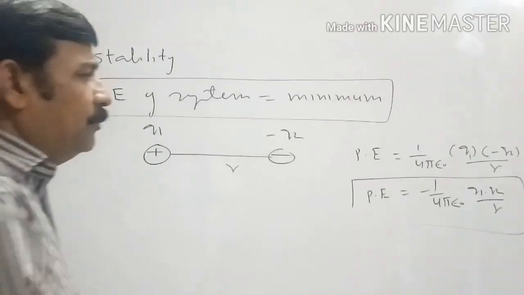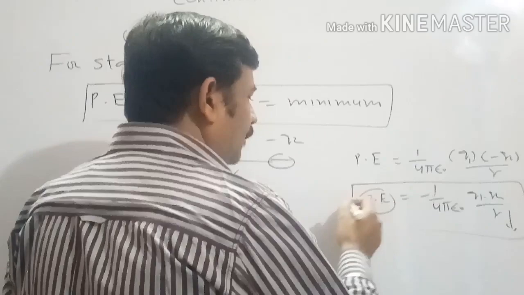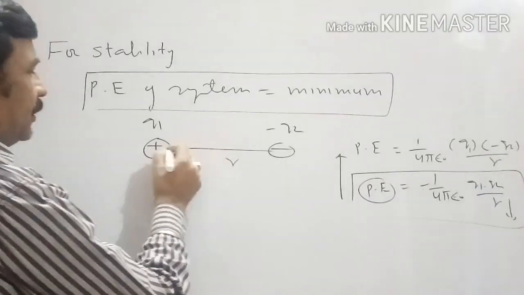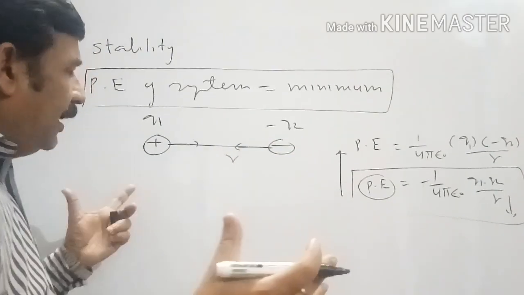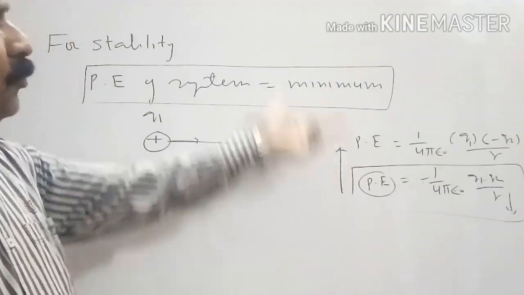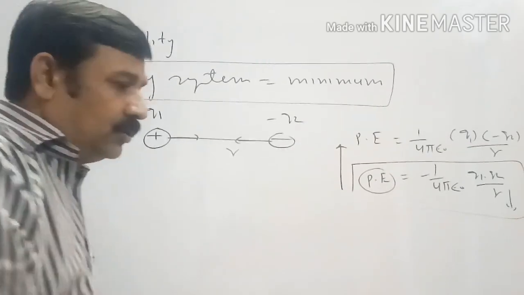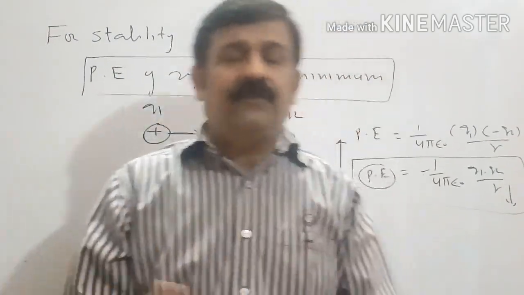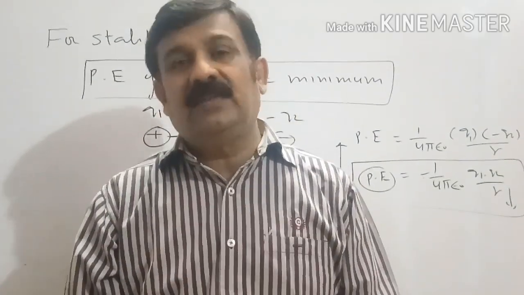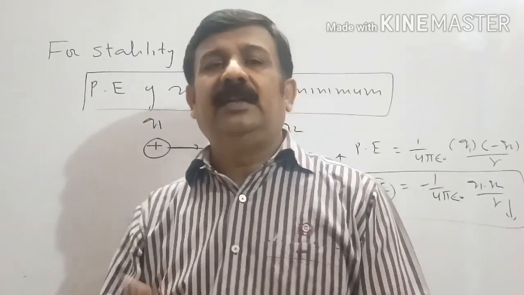Now potential energy will become more negative when R will decrease, because the denominator will decrease, this term will increase, so negative value will increase. That is why they attract each other, because while they attract each other, separation between them decreases, so negative value of potential energy increases, hence stability also increases. So cause of repulsive force and attractive force we can explain only on the basis of the concept of electric potential energy. That is why in the beginning I told you that this topic is very important.